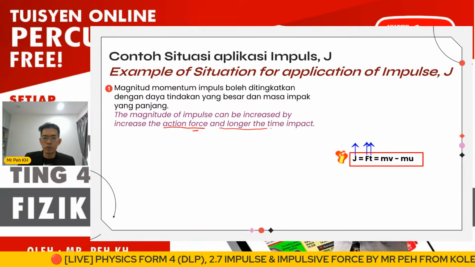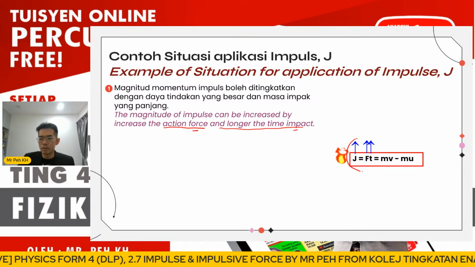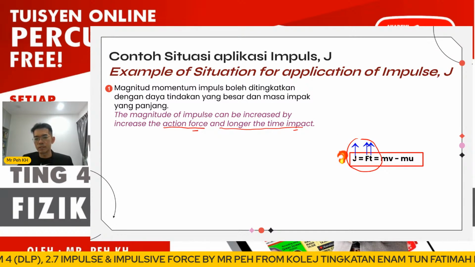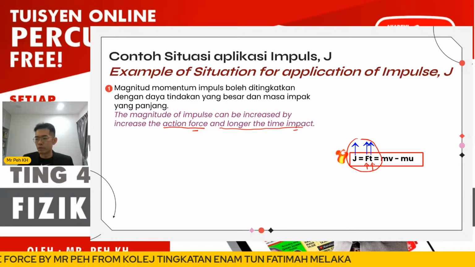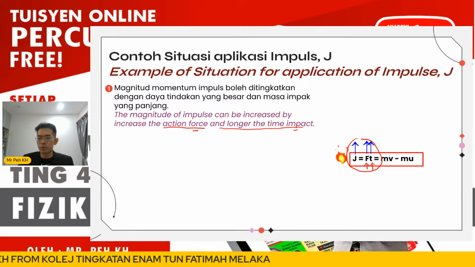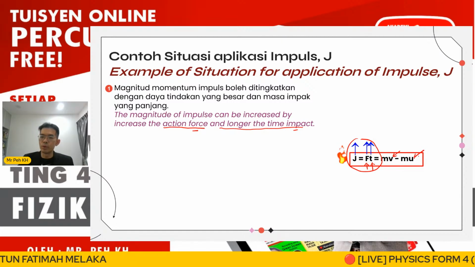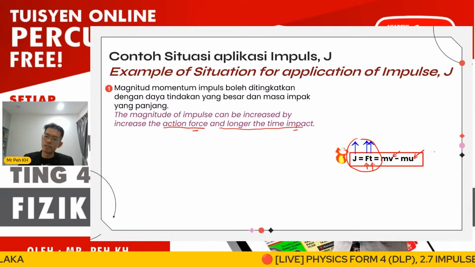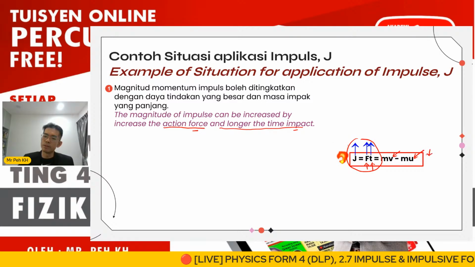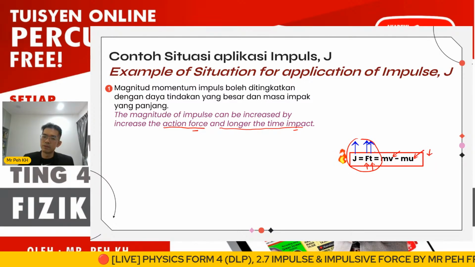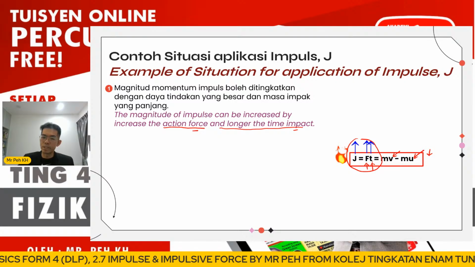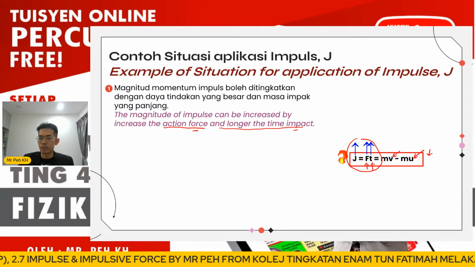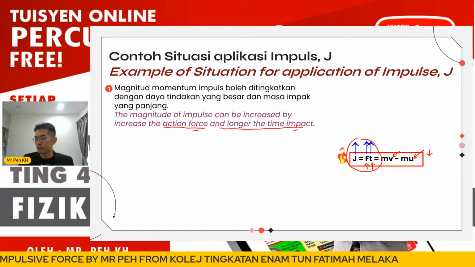That means from the formula, you can see if J increases, F is increased, and t also needs to increase. The effect you can see here, we have v and u. If the object is initially moving at a slower speed, with greater force and time impact, the object will be moving at a higher speed.